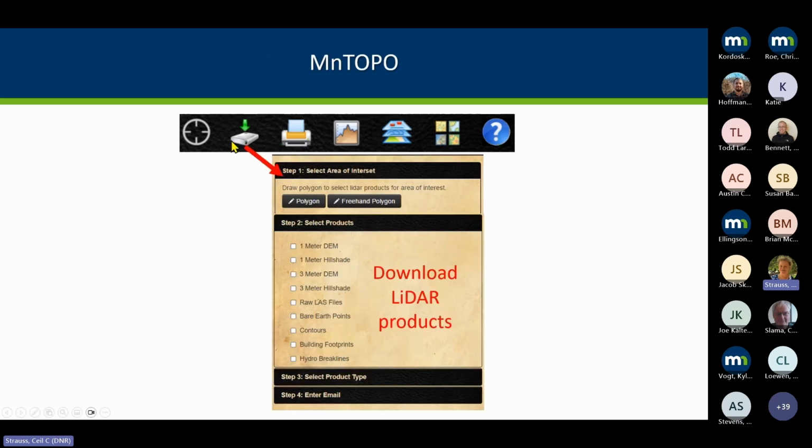This little symbol here is for people to download the products. And I know that for many of the engineers and surveyors, this is a very popular part of the site. Those of you who have GIS probably aren't using it, or if you're using our viewers, you probably don't use that as much, but this is the place to go if you want to get the LIDAR data in Minnesota. We don't have it available separately on the MN Geospatial Commons. This is where they'll send you to get that data.